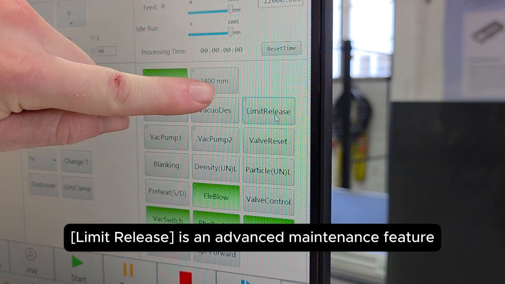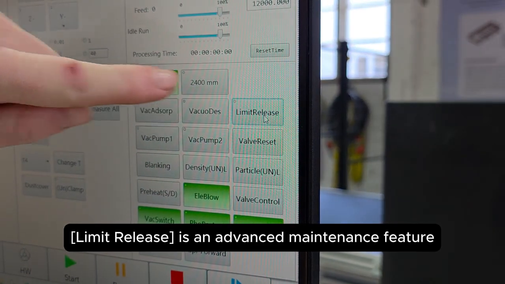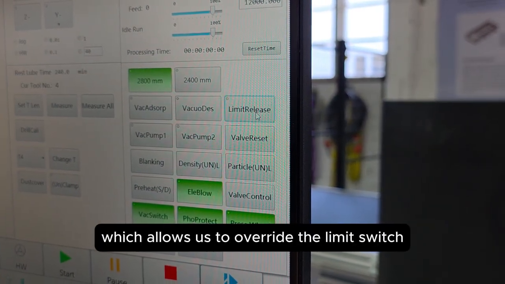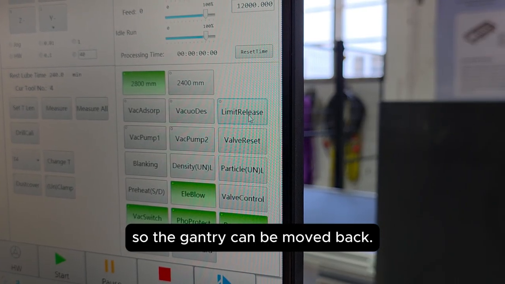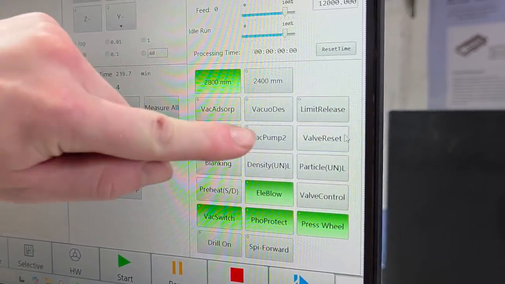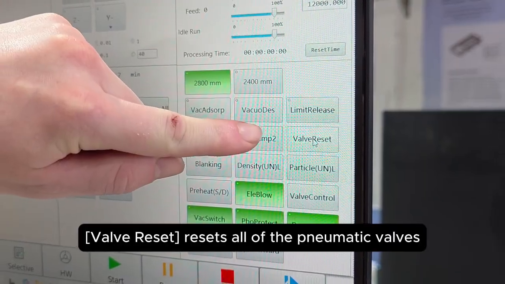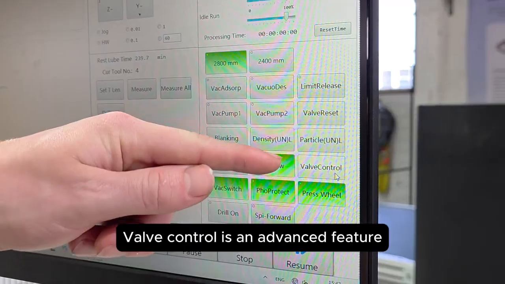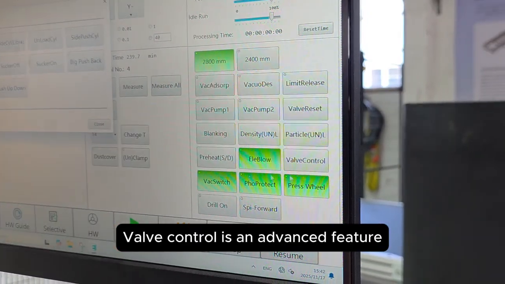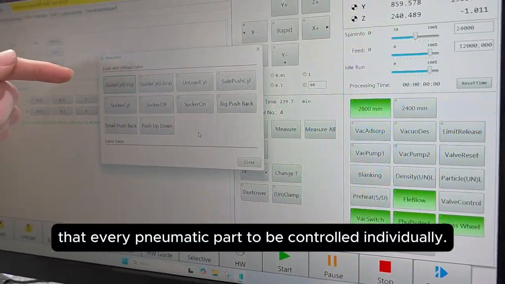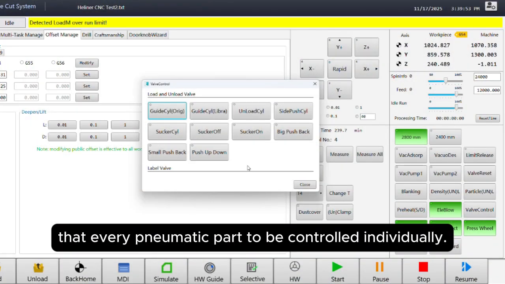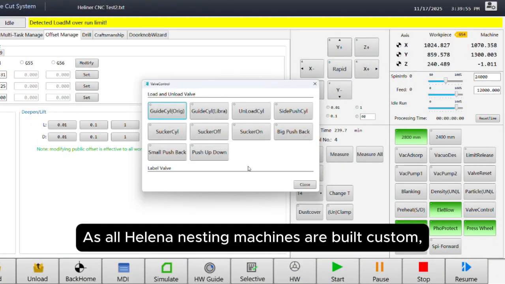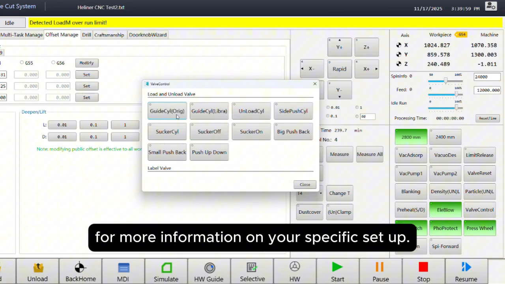Limit release is an advanced maintenance feature which allows us to override the limit switch so the gantry can be moved back. Similarly, valve reset resets all of the pneumatic valves to their original position. Valve control is an advanced feature that enables every pneumatic part to be controlled individually. As all Heliner nesting machines are built custom, contact the Heliner team for more information on your specific setup.